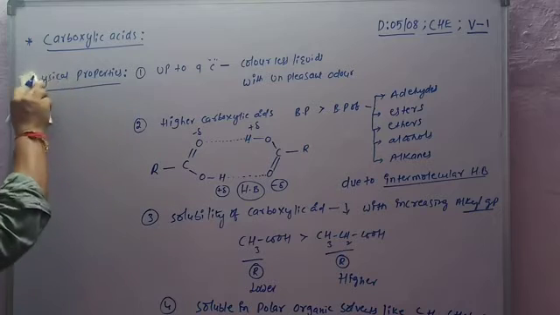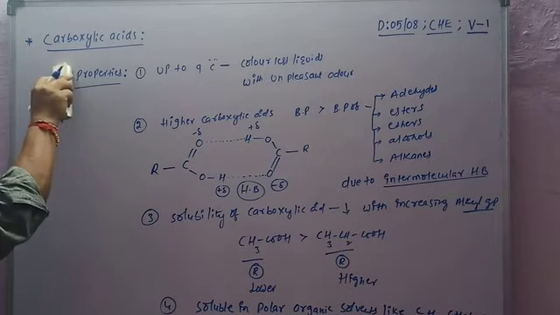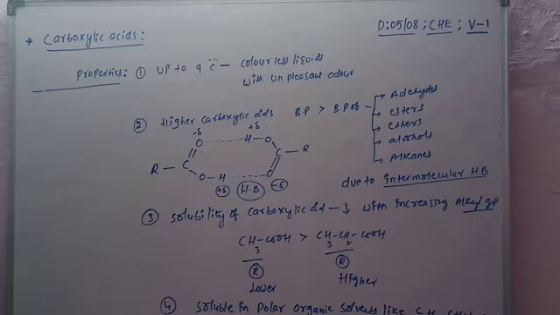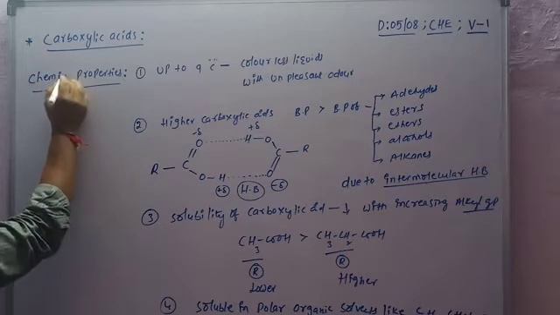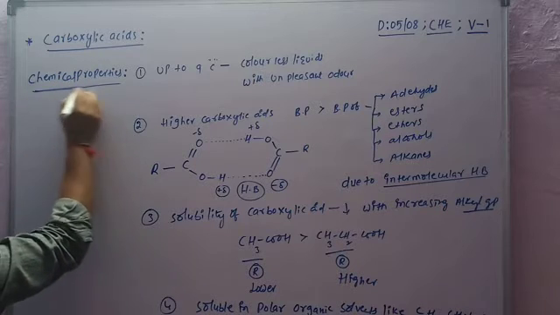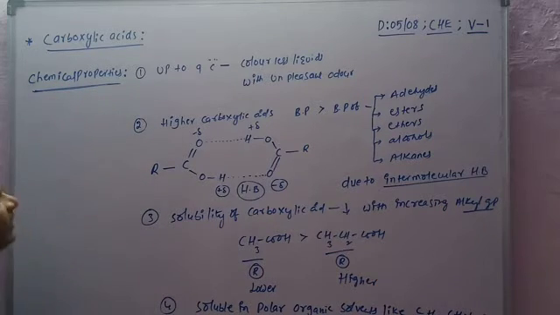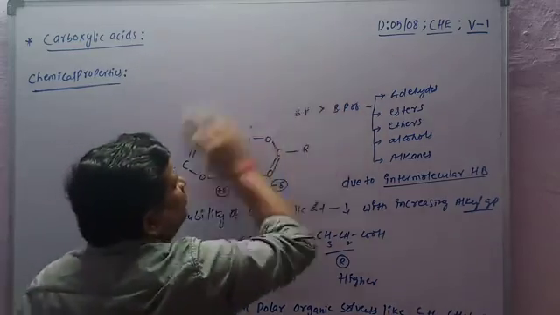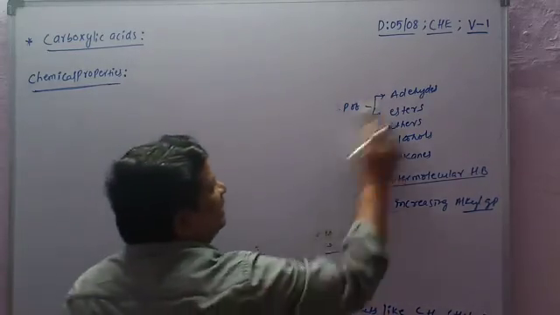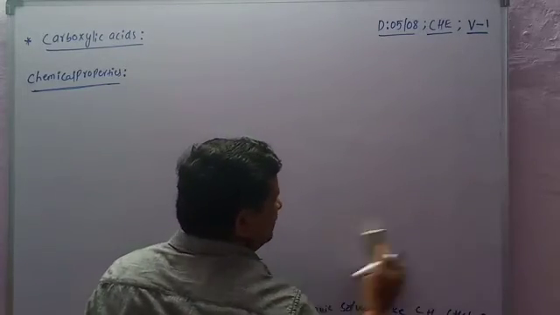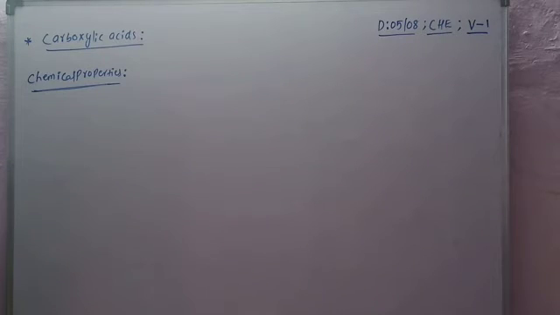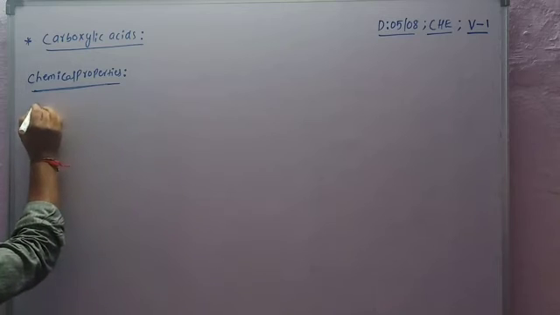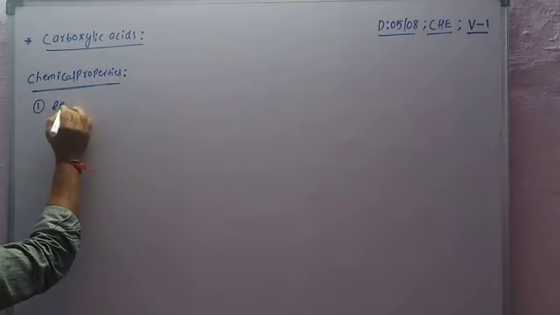Now after completion of the physical properties, we are going to discuss the chemical properties of carboxylic acids. First is the reaction due to fission of the OH bond.